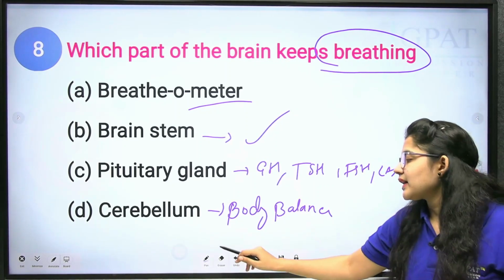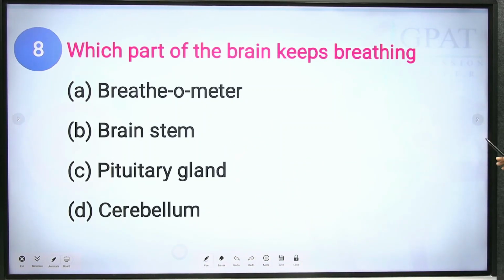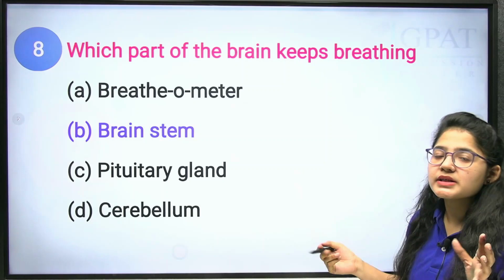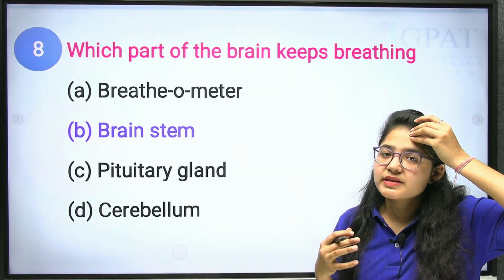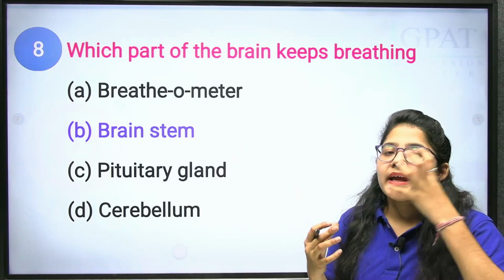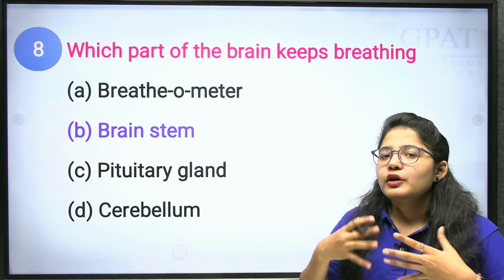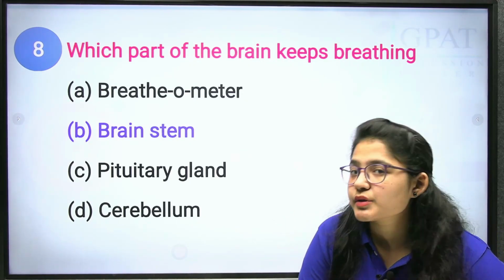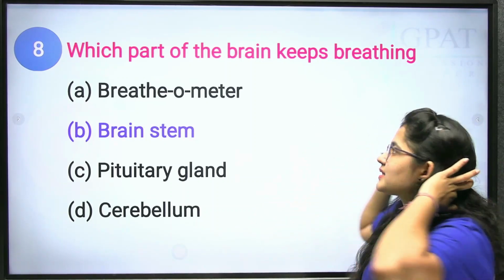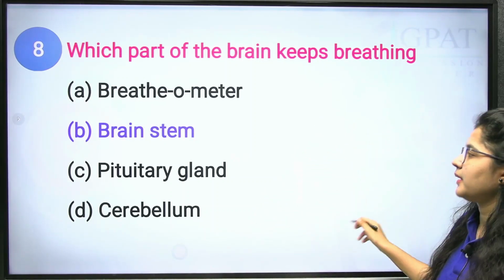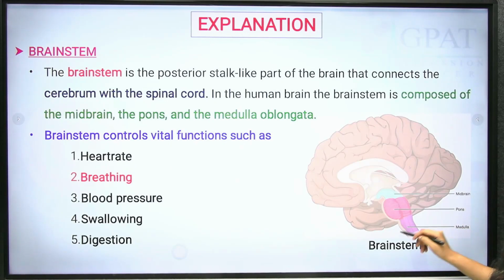So what will be the correct answer? The correct answer is the brain stem. Clear? Because we have no nose over the brain, so that the brain can get oxygen. Once you inhale, some amount of the oxygen is also transported to your brain via the brain stem. Clear? Okay. Next question.